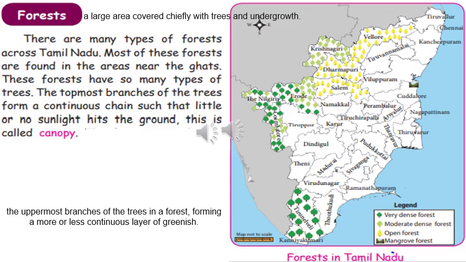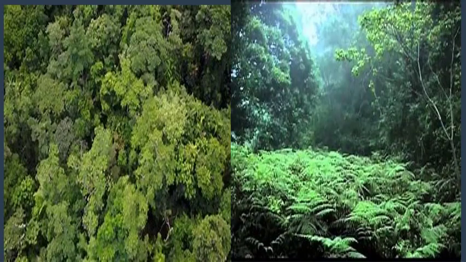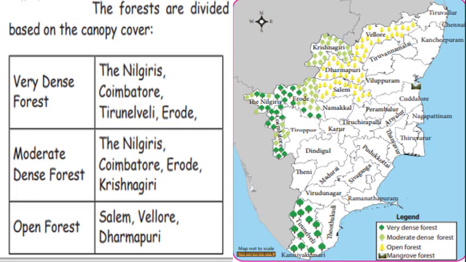Okay, children, on the right side of the screen, you can see one map. This is forest in Tamil Nadu. Types of forest and where it is located are marked on this map. Dark green icons represent the very dense forest, light green indicates the moderate dense forest, and yellow indicates the open forest. The uppermost branches of the trees in a forest forming a more or less continuous layer of greenery, that is called canopy. The forests are divided based on the canopy covering.